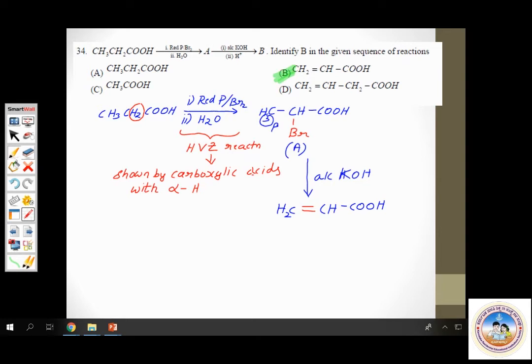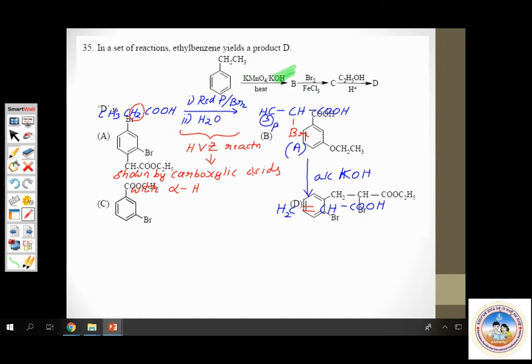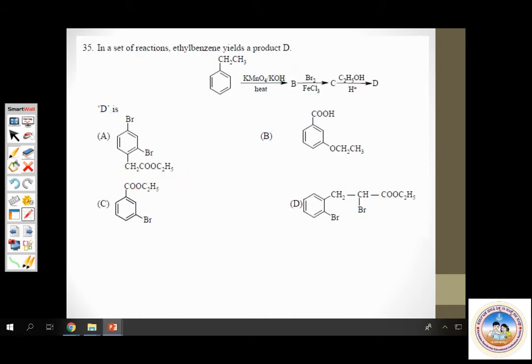Let's see if there is one more question under this. Yes, question number 35. I think this is the last question. In a set of reactions, ethyl benzene yields a product D. You have to find out what that product D is. Let us write down the set of reactions here. First, ethyl benzene is there.